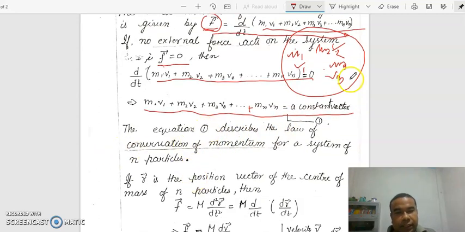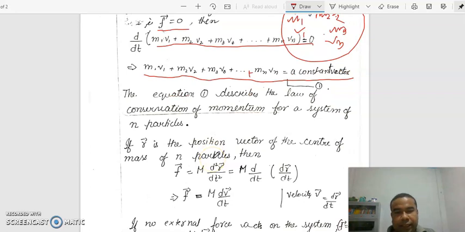This equation describes the law of conservation of momentum. What is the statement of conservation of momentum? If no external force acts on the system, then the total momentum of the system remains constant. And if the total momentum of the system remains constant, it means there is no external force acting on the system. I think it's clear.